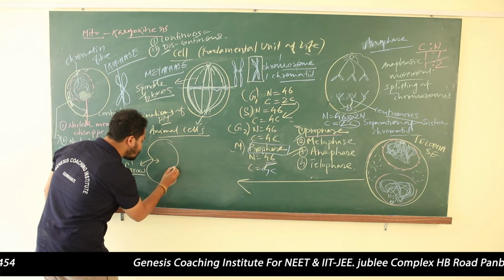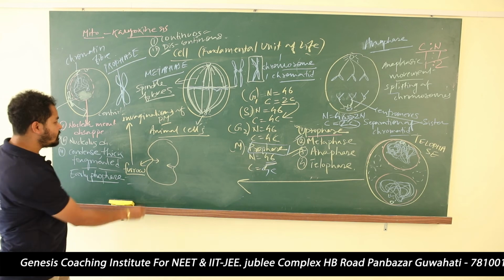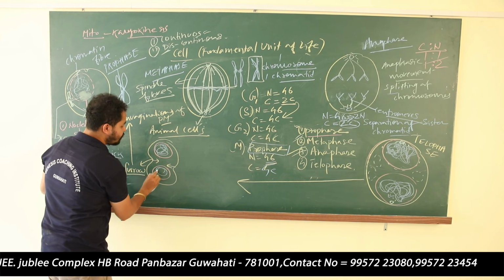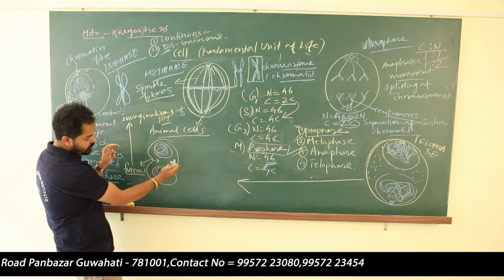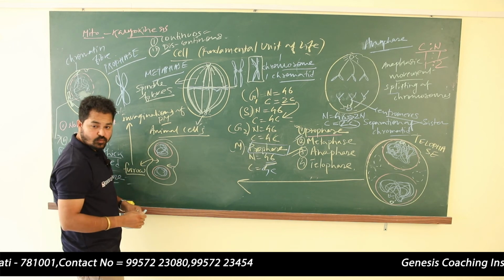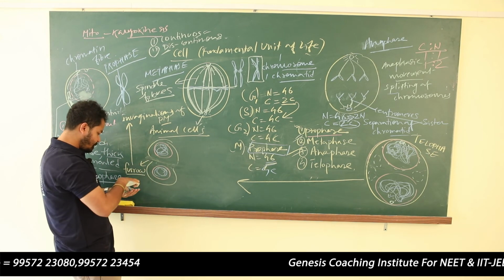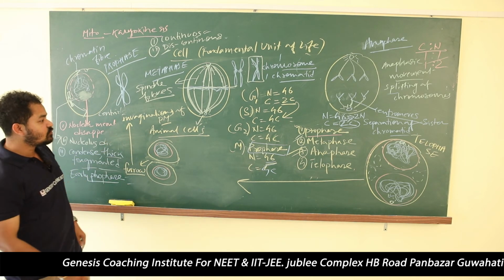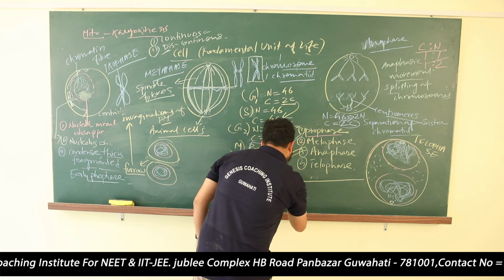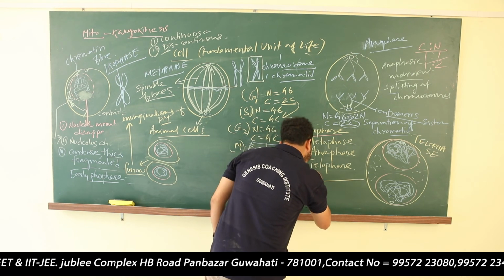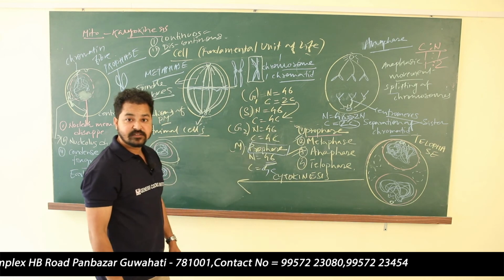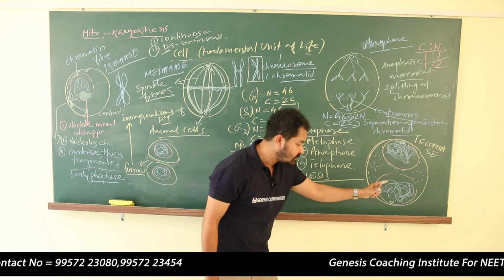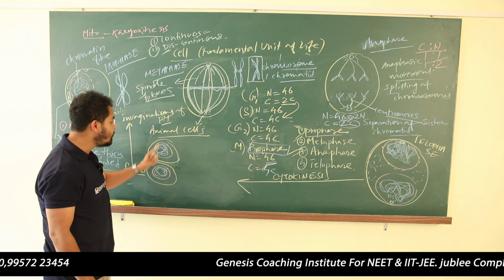Now this furrow will move towards the center. This is the nucleus, this is the chromatin fibers. So this furrow will gradually go to the center. And when they meet like this, from one cell, two cells are produced. So this process is known as cytokinesis, that means the division of the cytoplasm. Nuclear division is completed, but the division of the cytoplasm has not taken place. It will take place like this in case of animal cell.